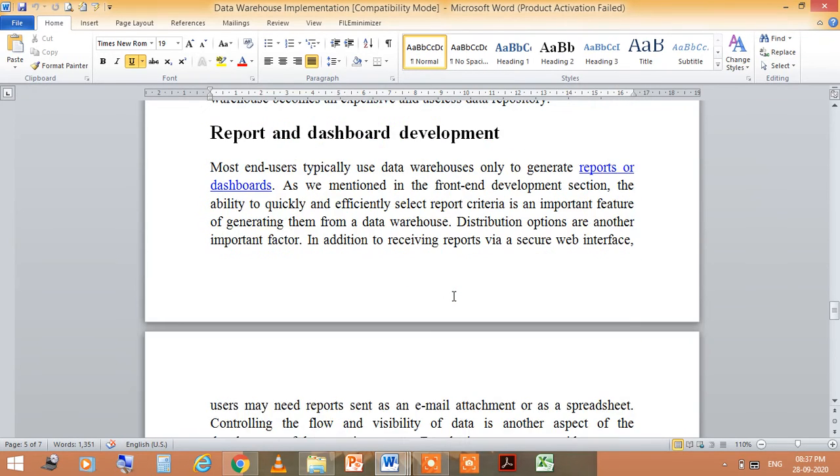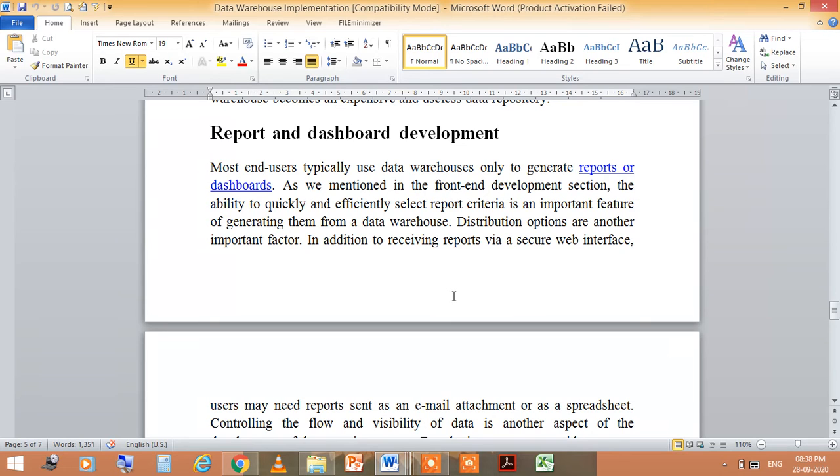Then after that, report and dashboard development. What do we do in this phase? Most end users typically use the data warehouse just to generate reports or dashboards, right? As we mentioned in the front end development section, the availability of quickly and efficiently selecting report criteria is an important feature of generating them from a data warehouse.